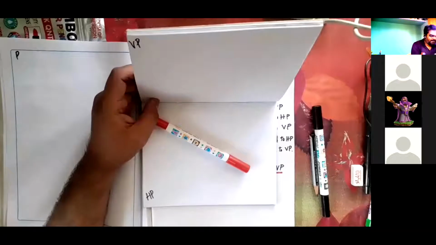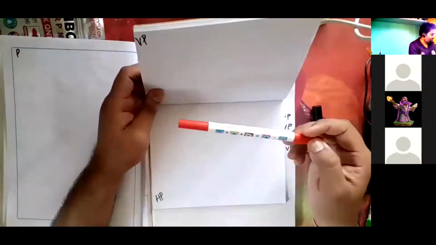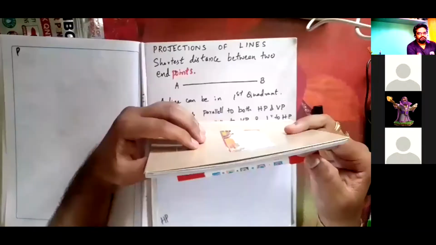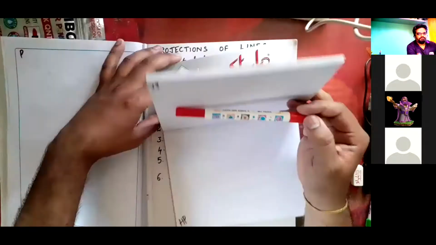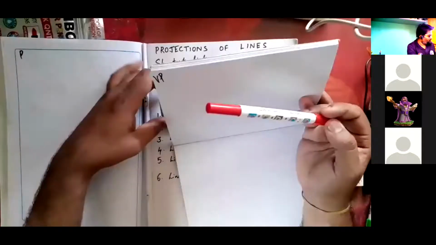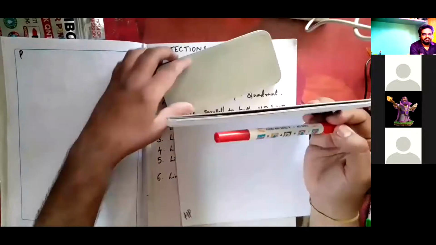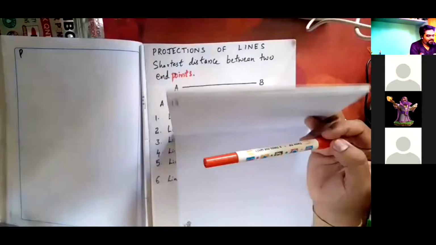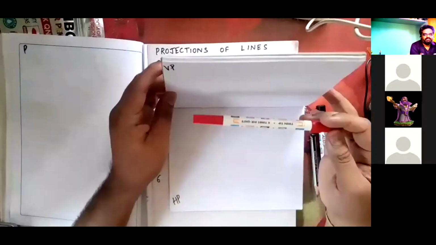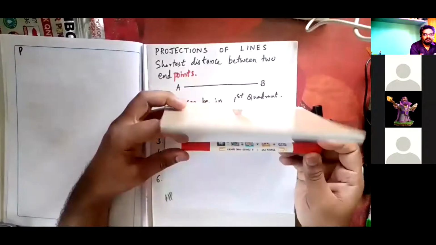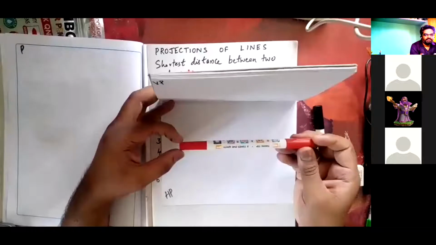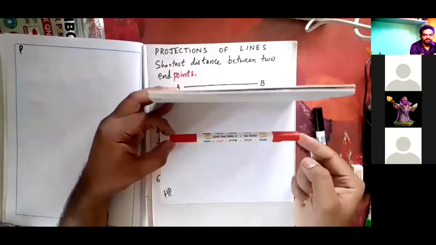So, the next, that is the fifth condition. You keep it like this. This endpoint I am fixing. I am inclining this at 10 degree to HP, or 30, 40 degree to HP.